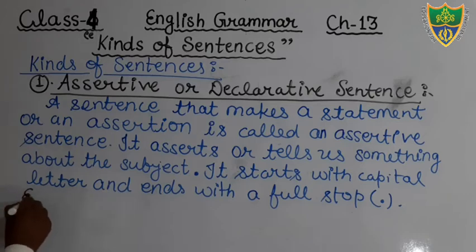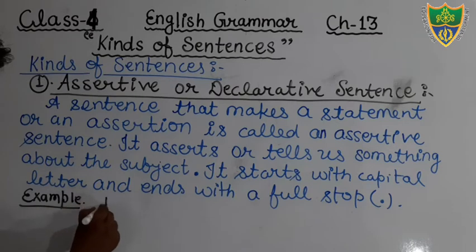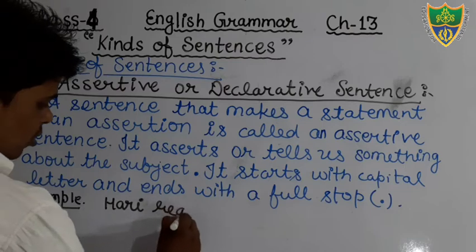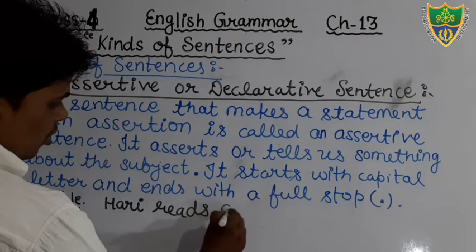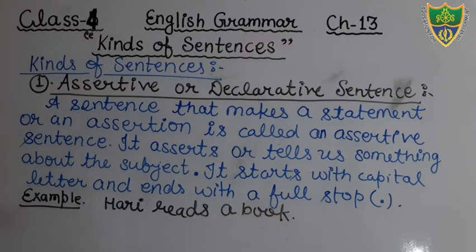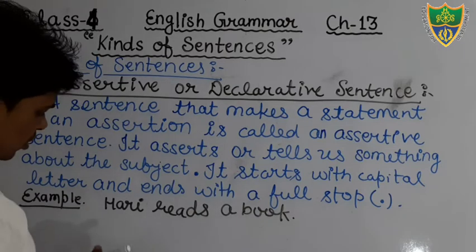Okay. For example, just write down the example. Hari reads a book. You can see, Hari reads a book. In this sentence, what is the subject?